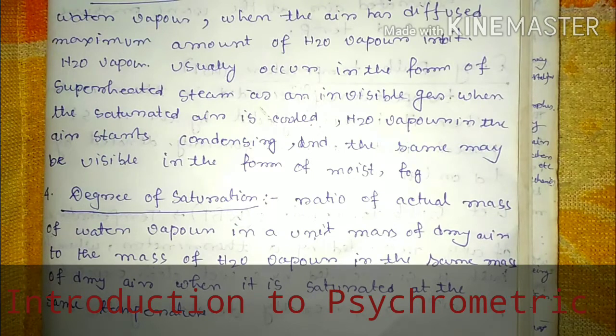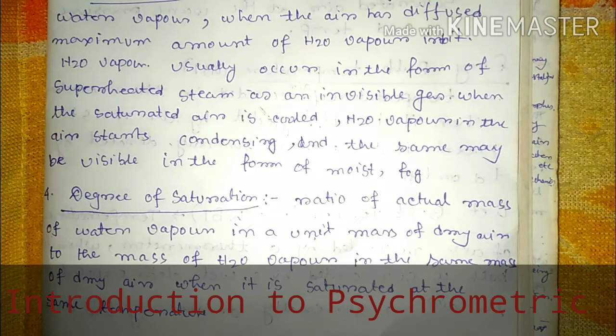Now, that actual mass of water vapor in a unit mass of dry air is compared to the maximum amount of water vapor the air can absorb at a particular pressure and temperature combination, when it reaches the saturated state at the same temperature. That ratio is defined as the degree of saturation. Okay.